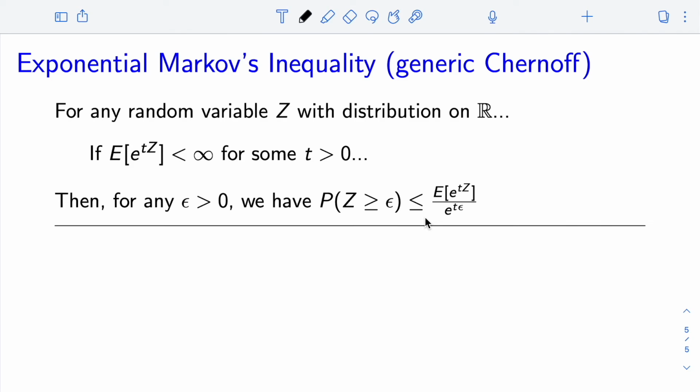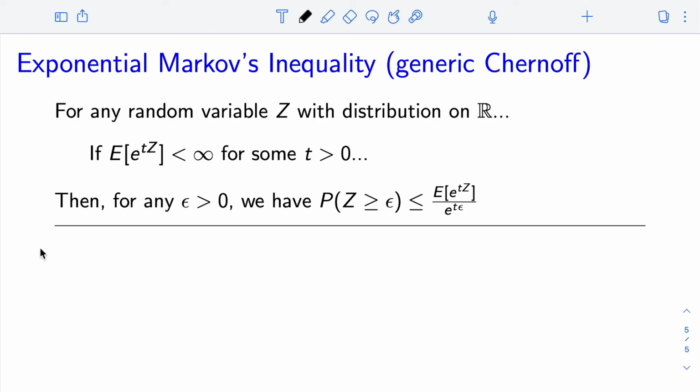So just as a reminder, existence of the moment generating function is a stronger condition than existence of any of these lower order moments. And showing that a tail decreases at an exponential rate is stronger than showing that a tail decreases at any polynomial rate. All right, so to show this, we use the same strategy as before.